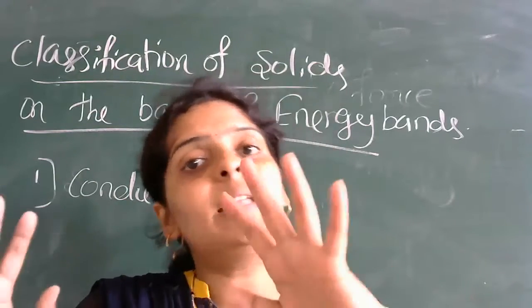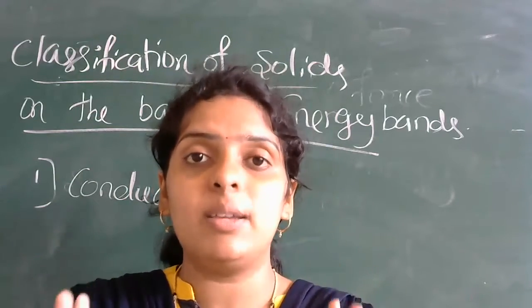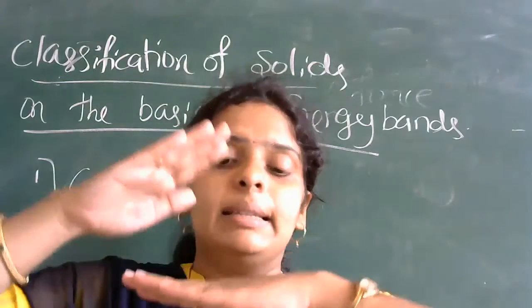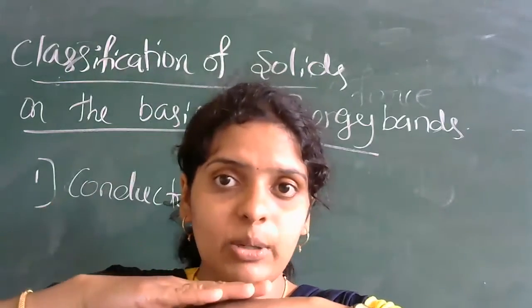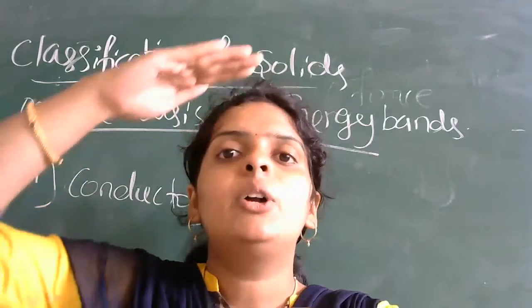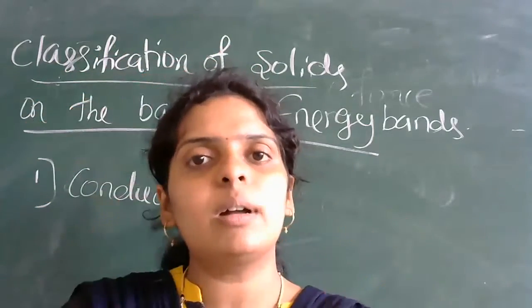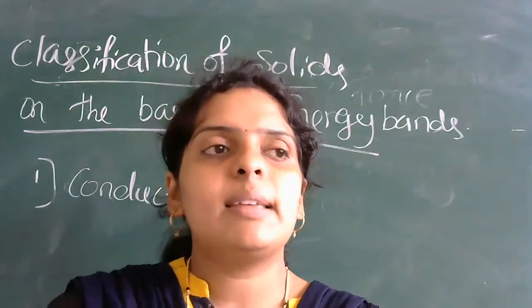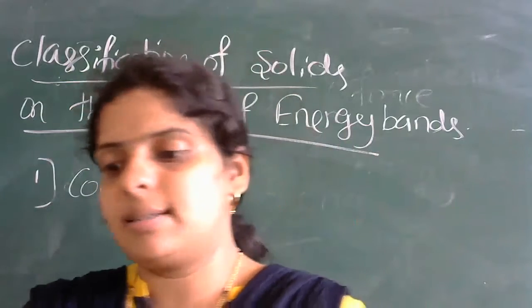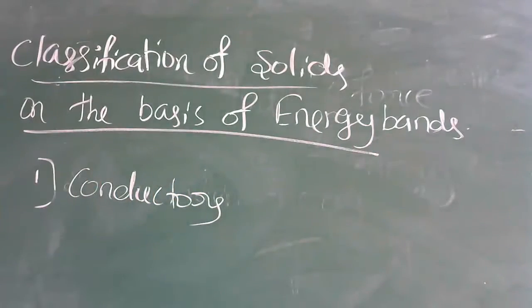But the valence band is completely filled. What is the use of that? Unless and until the electrons move from the valency band to the conduction band, there is no current flow. Right? So these are called as what? Insulators. So how can you define insulators?